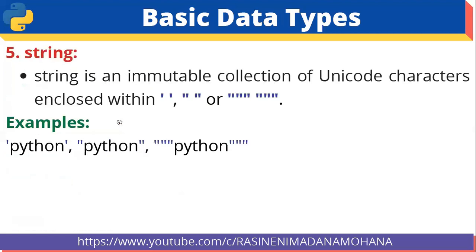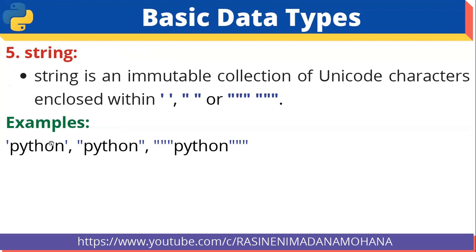string data type. This is very important. So string is an immutable collection of Unicode characters enclosed within quotes. The string can be represented in different forms: within single quotations, using double quotations, using triple double quotes, or using triple single quotes also. Any notations we can use.